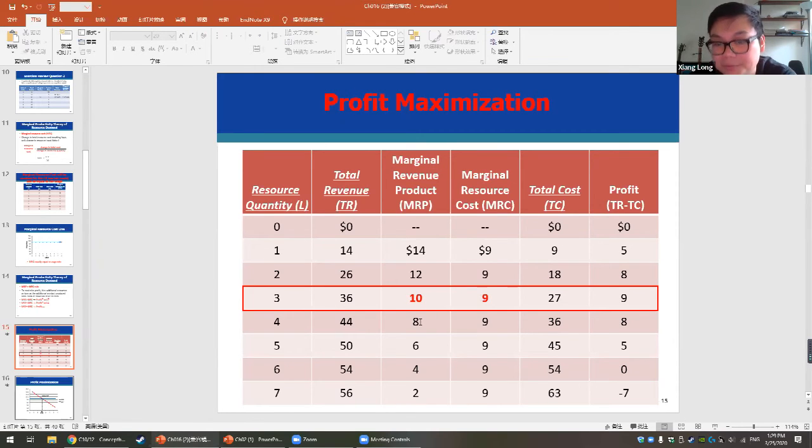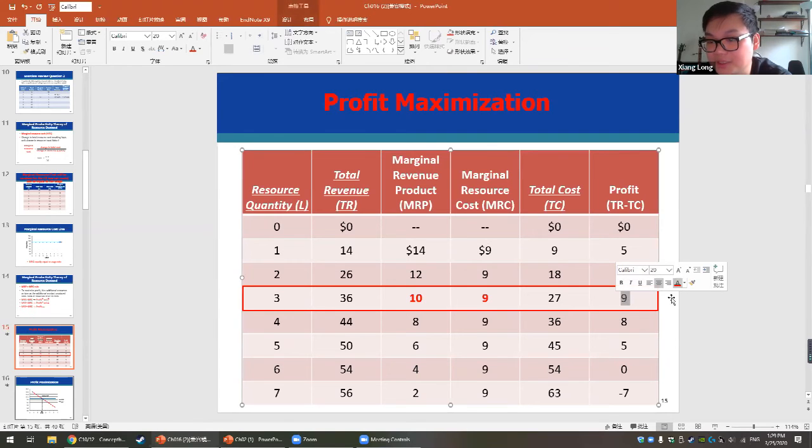For example, if we hire 4 people, you will find out that your marginal revenue product is already smaller than your marginal resource cost. So in order to hit profit maximization, you need to hire the last unit where your marginal revenue product is still larger than your marginal resource cost. At this point, your profit will be highest. You see the profit in this case is the highest, 9 right here.